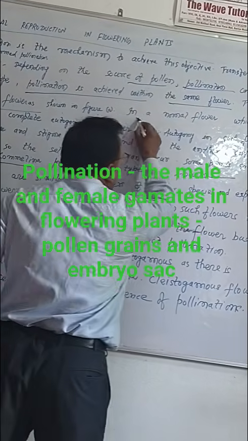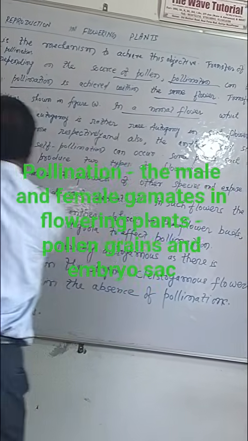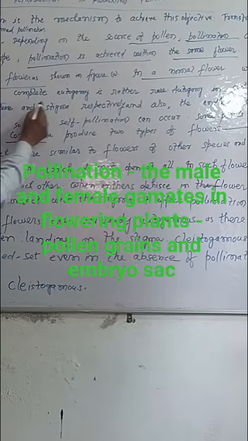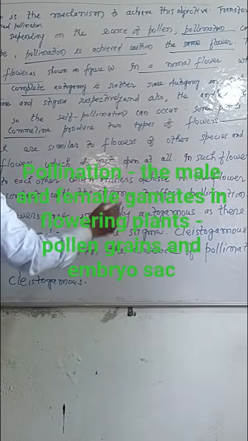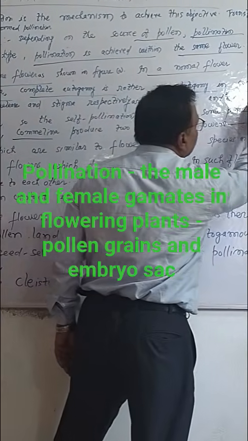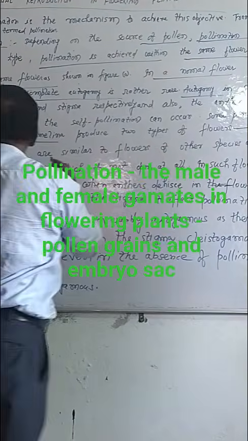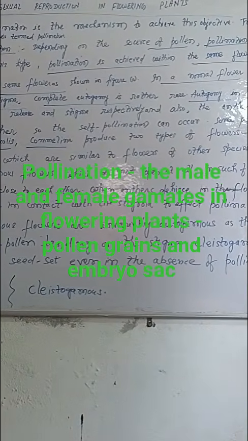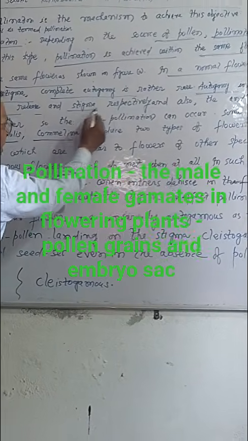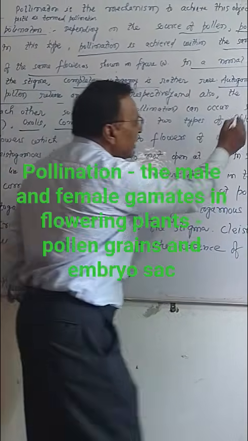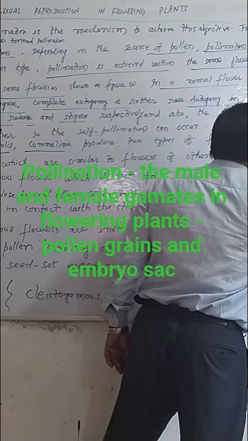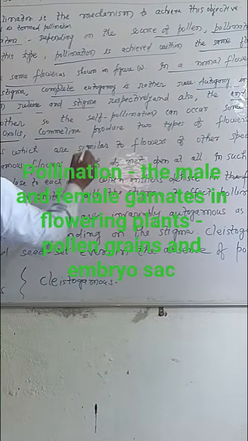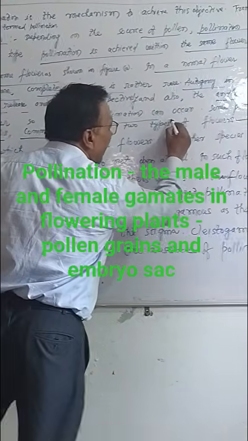In a normal flower, which opens and exposes the anthers and the stigma, complete autogamy is rather rare. Autogamy in such flowers requires synchrony in the pollen release and stigma receptivity. Also, anthers and stigma should lie close to each other, so that self-pollination can occur.